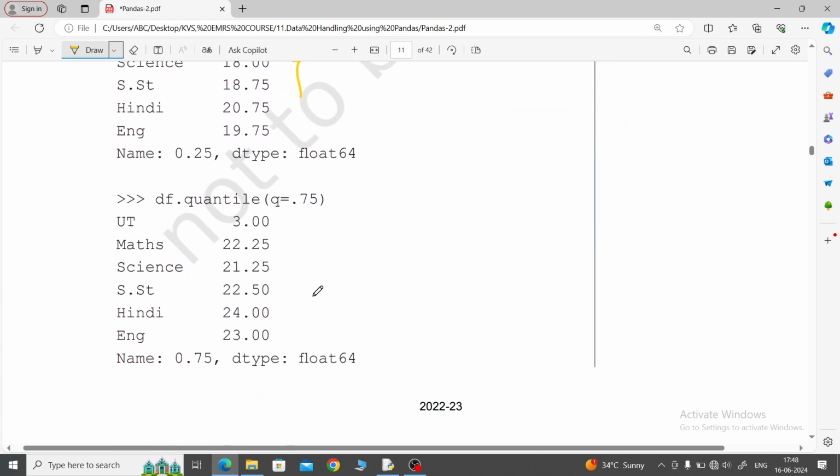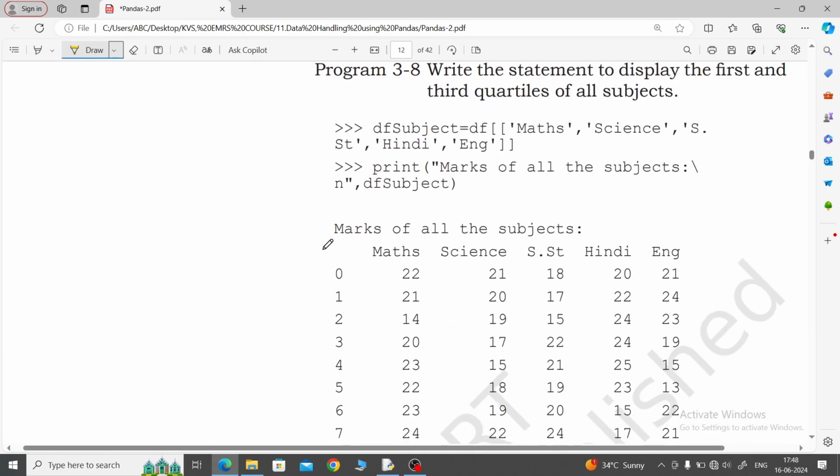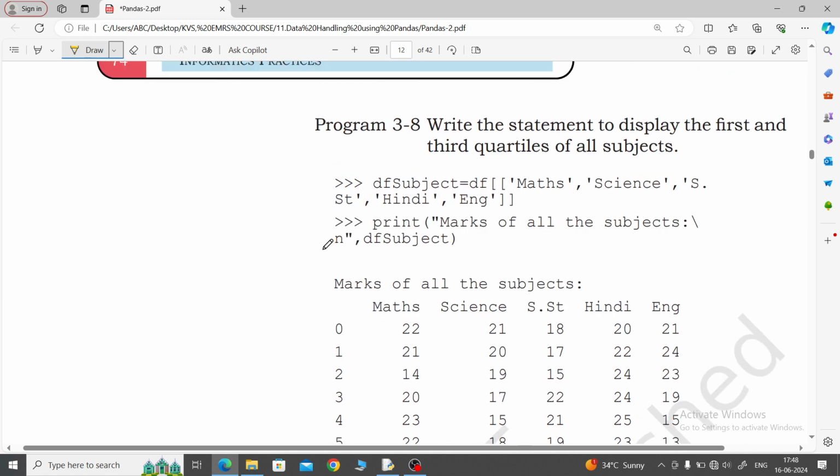Then q equal to 0.75, then the third quantile will display. So like this you can find the quartile. What is given? Write the statement to display the first and third quartiles of all subjects. So first write q equal to 0.25 and q equal to 0.75.